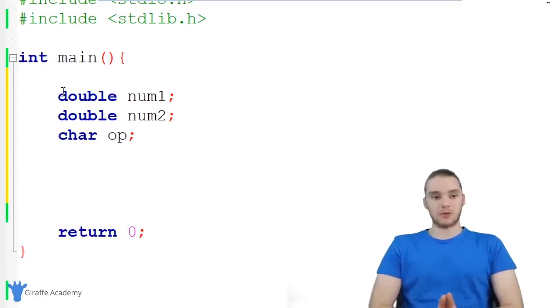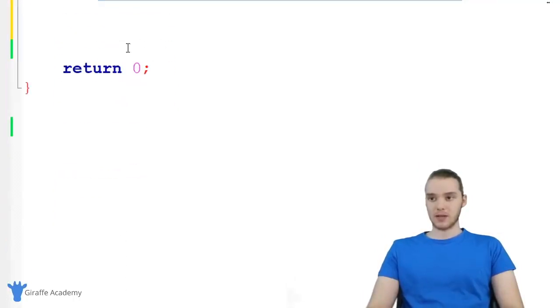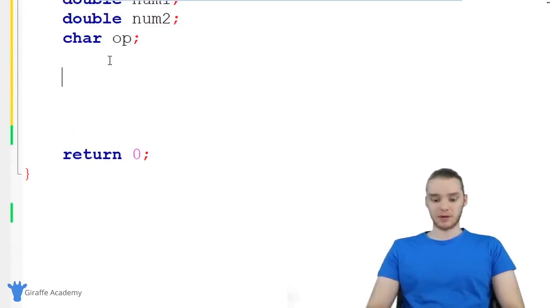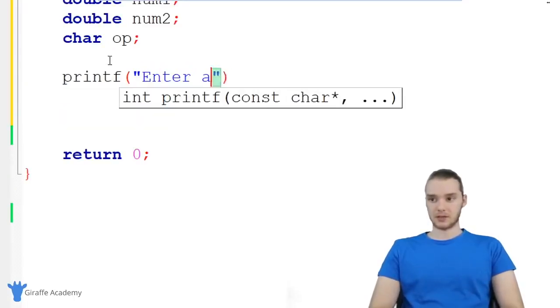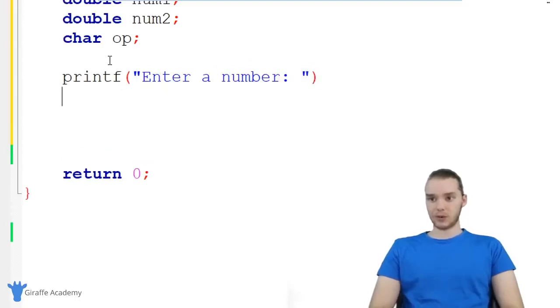All right, so now we want to actually get input from the user. I want to figure out what numbers they want to use and then what operator they want to use as well. So down here, why don't we get some input? The first thing I'm going to do is I'm just going to print out a prompt. So I'm just going to say enter a number. And now what we want to do is we want to be able to take the number that they give us and store it inside of one of those doubles that we created.